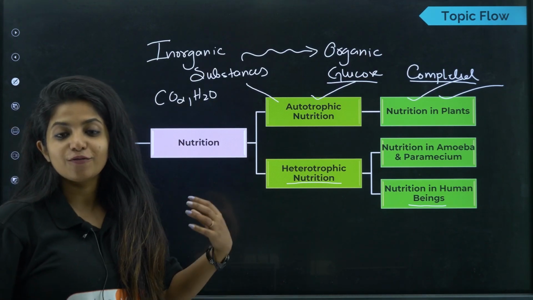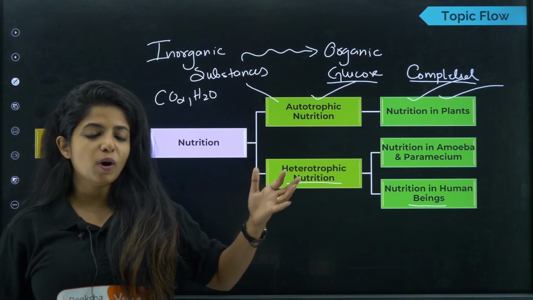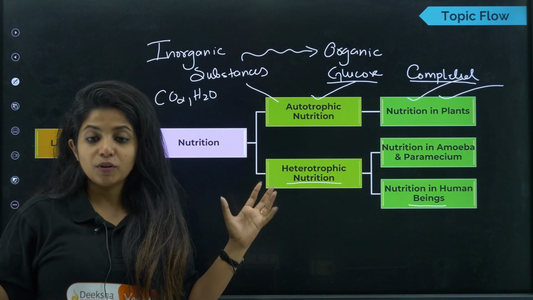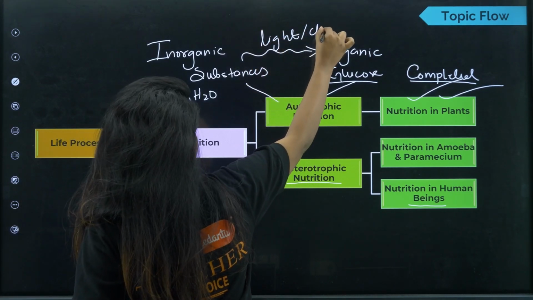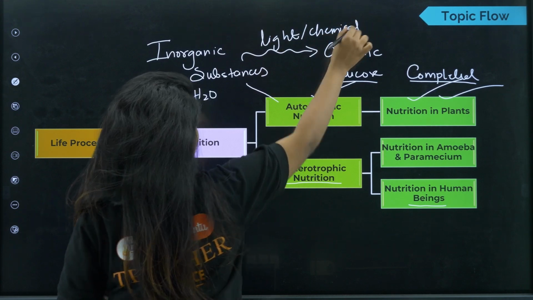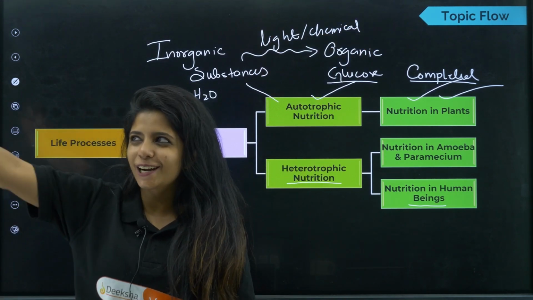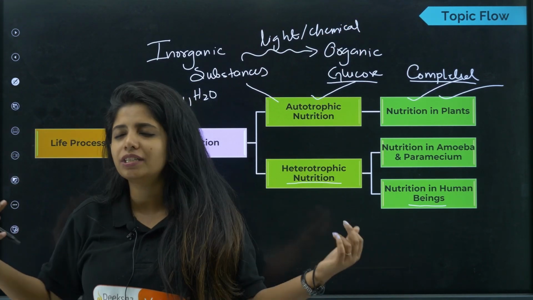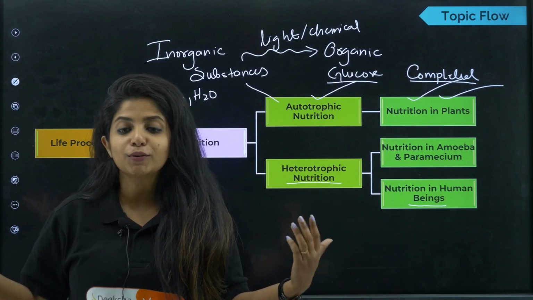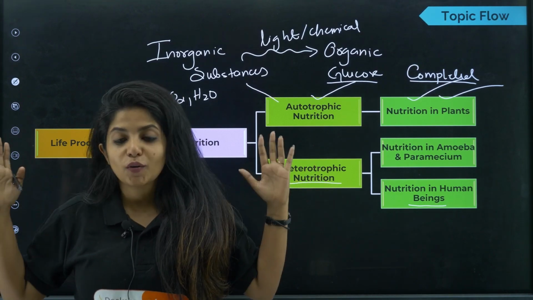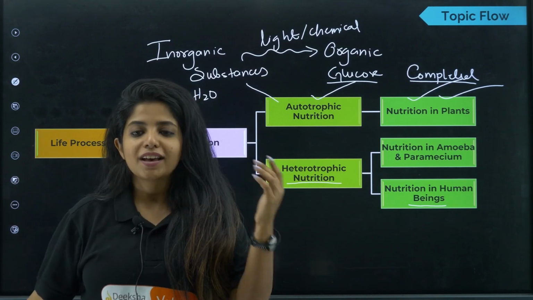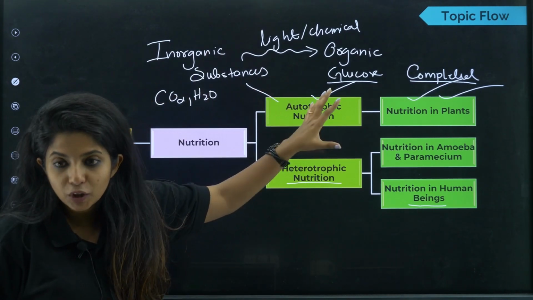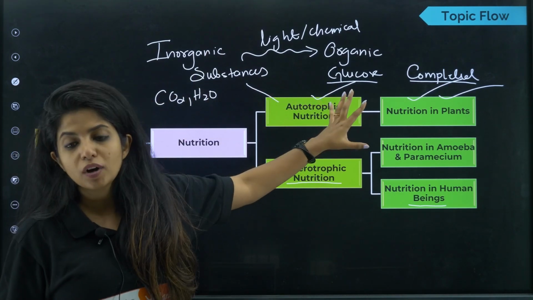We human beings, if we think that, okay, one day I'll stand under the sun, because obviously autotrophs also need light or chemical energy, right? So if I try to enact like them, like a plant, and think that sunlight will fall on me, I'll be able to convert all the carbon dioxide into glucose. My body would not be allowing me to do so because I am a totally different organism. So obviously I cannot come into this particular category. It's just autotrophs who come here.